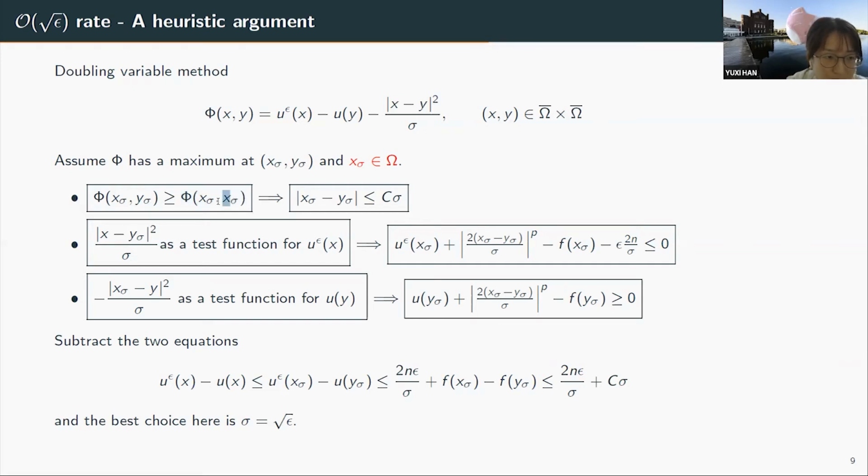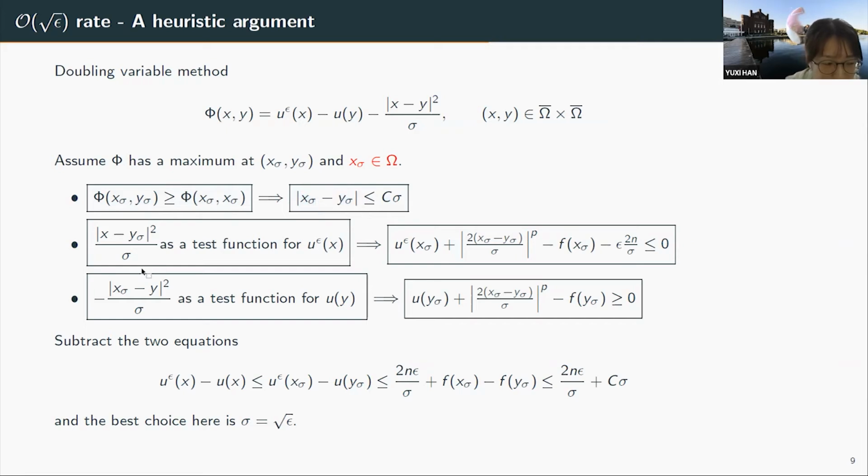So here I pick another point, which is x sigma comma x sigma. So this is greater than or equal to the function value at this point. And if we rearrange terms, we will be able to control the absolute value of x sigma minus y sigma by a constant times sigma.